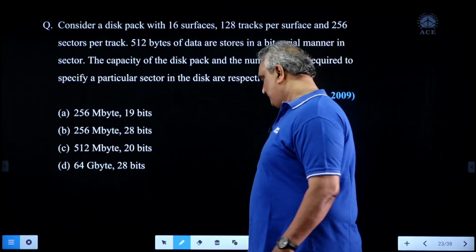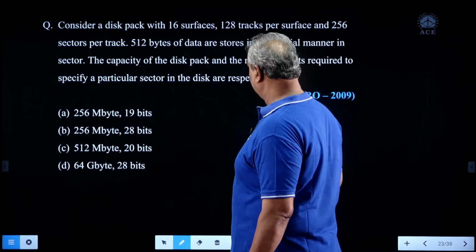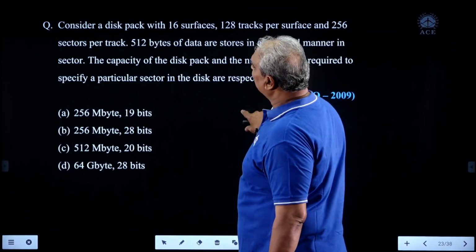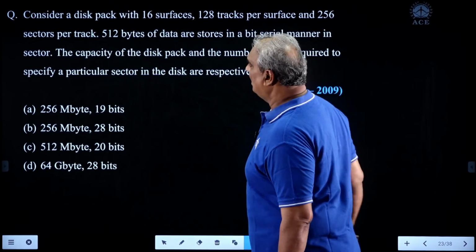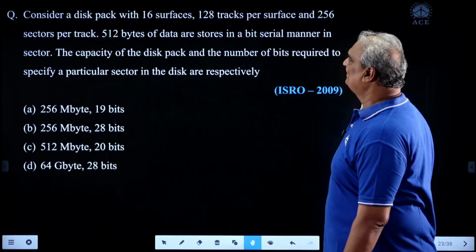Look here. This question is related to secondary memories, the magnetic hard disk. What's the question?